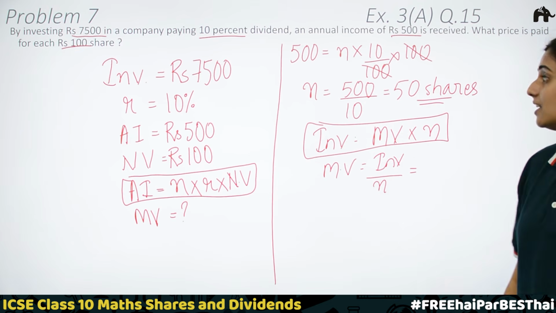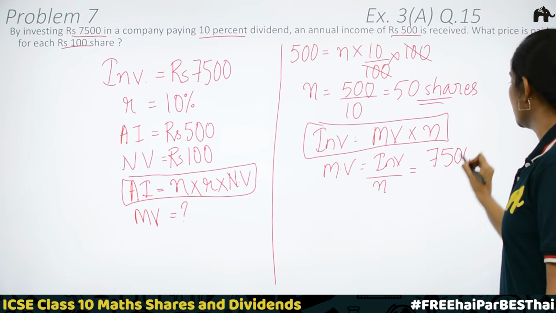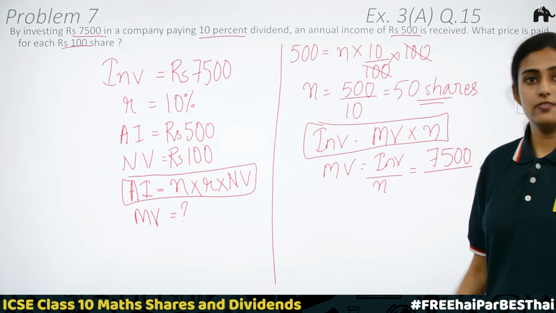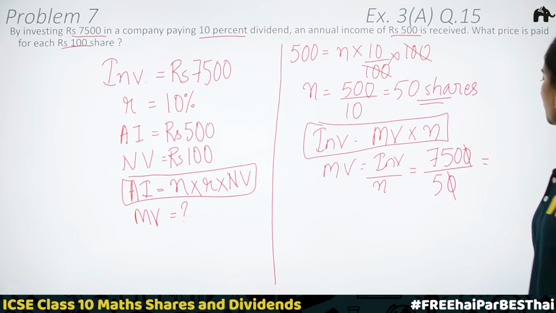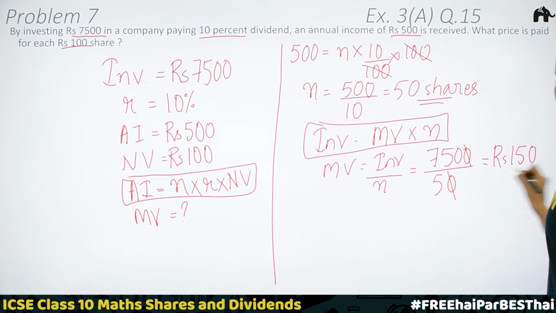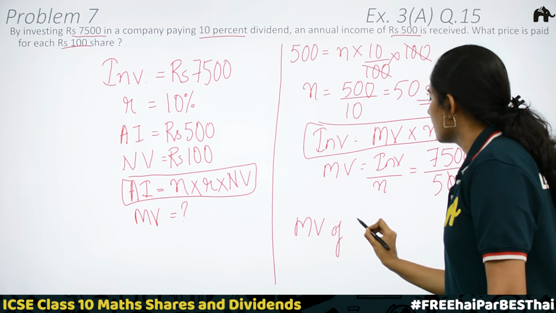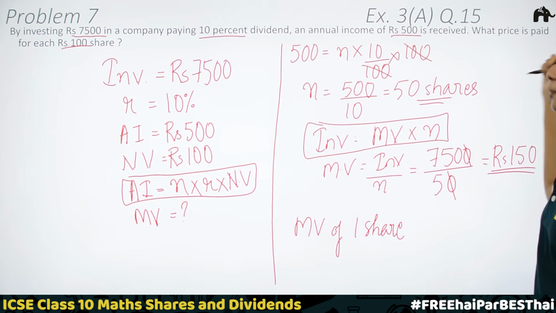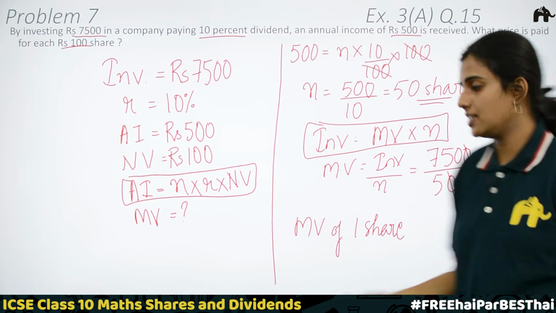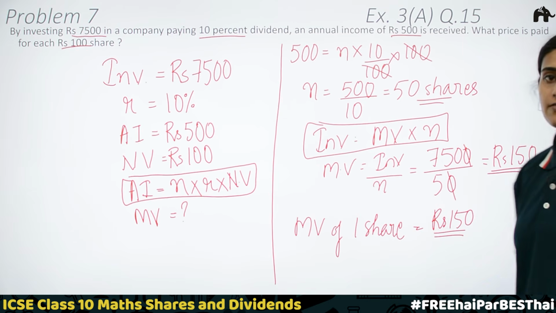What is the investment here? 7,500. 7,500 divided by number of shares. We calculated number of shares, which is 50. You will be getting rupees 150. So, market value of one share, which is the amount to be paid for each rupees 100 share, is equal to rupees 150. This is our final answer.